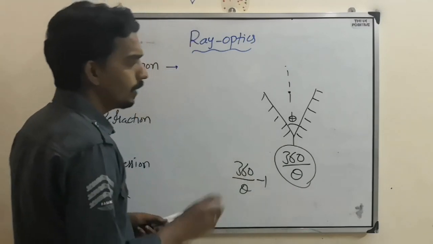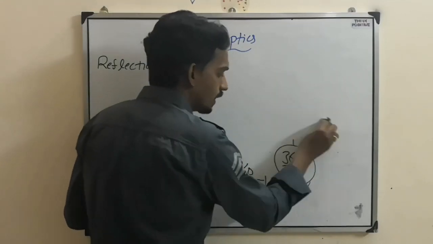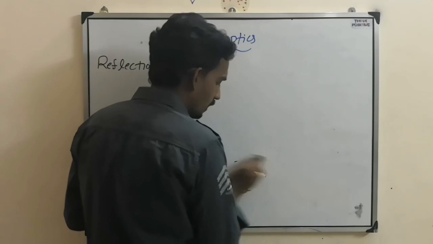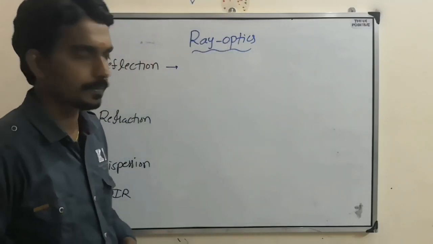So that way, between two inclined plane mirrors, there are some number of images, and you can find that number from this formula. So these are the points you mainly remember.